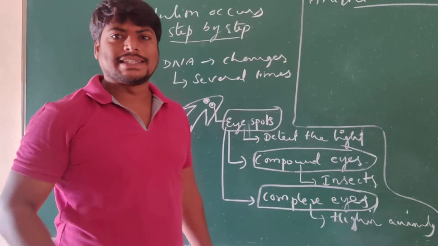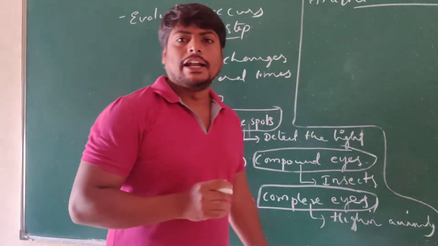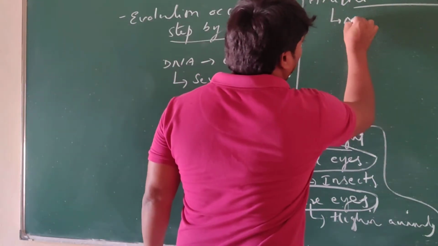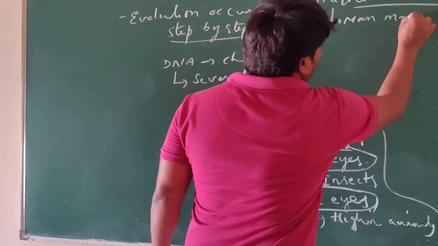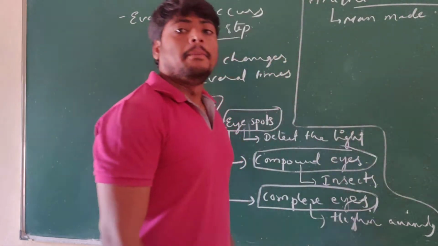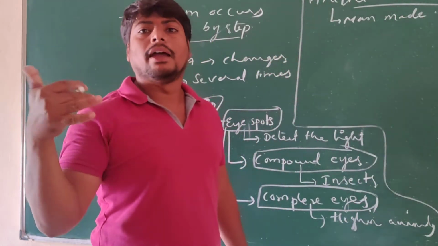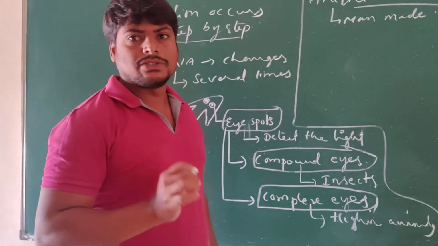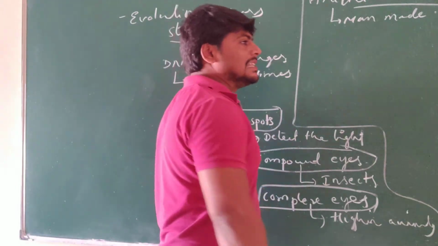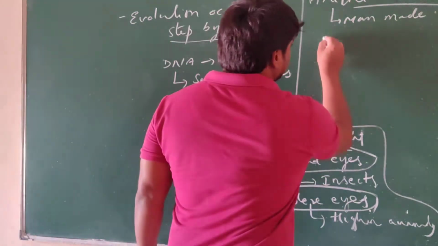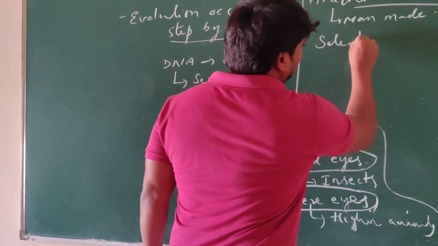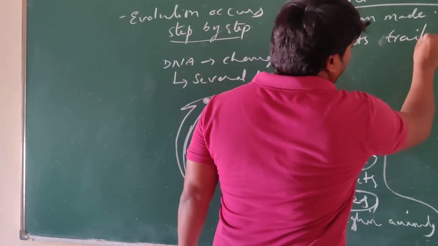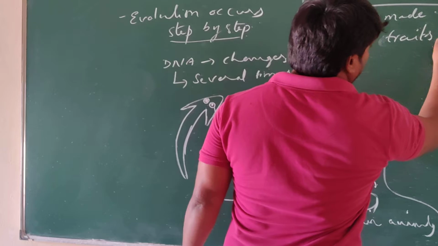Artificial selection we will discuss. Under artificial selection, artificial means man-made. What was made by man is what we are going to discuss right now. Under artificial selection, man selects traits. Traits means the characters.